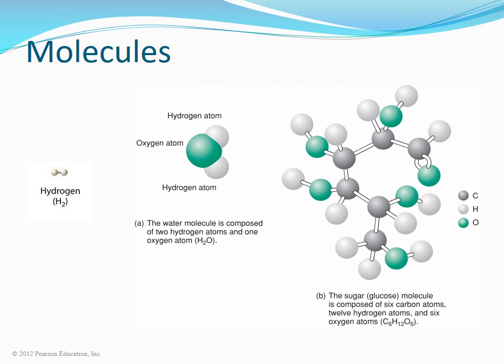A molecule is a group of 2 or more atoms held together by chemical bonds. The smallest molecule is the diatomic hydrogen, H2. The water molecule is composed of 2 hydrogen atoms and 1 oxygen atom. The glucose molecule is composed of 6 carbon atoms, 12 hydrogen atoms, and 6 oxygen atoms. Macromolecules can contain thousands of atoms.